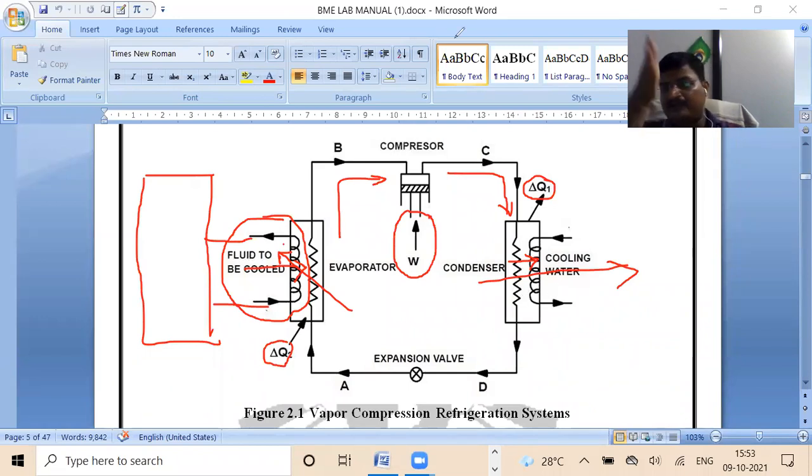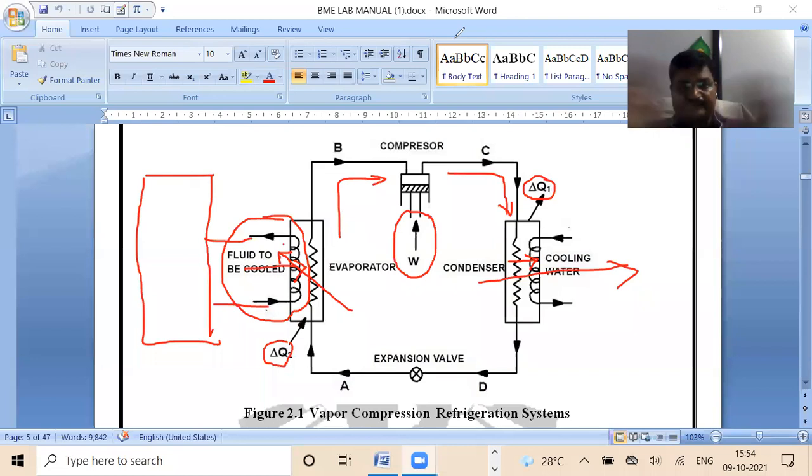Transferred fluid जो है वो कंडेंसर से पास होता है और कंडेंसर में क्या होता है, वो जो हीट है वो कूलिंग वाटर इज गोइंग टू एब्सॉर्ब दैट हीट which is absorbed by the evaporator and passed through the condenser, and that particular cooling water once again is sent to the atmosphere. और फिर उस कूलिंग वाटर की जगह नया कूलिंग वाटर आ जाता है.